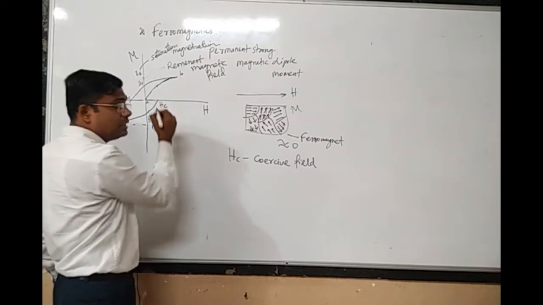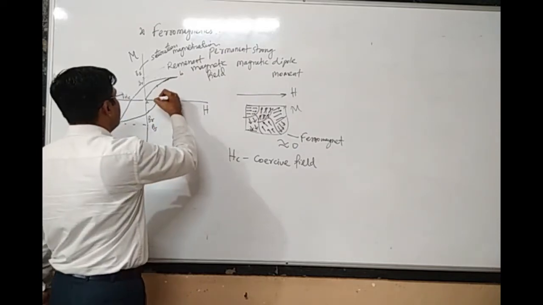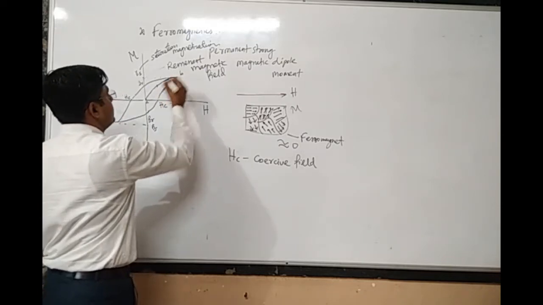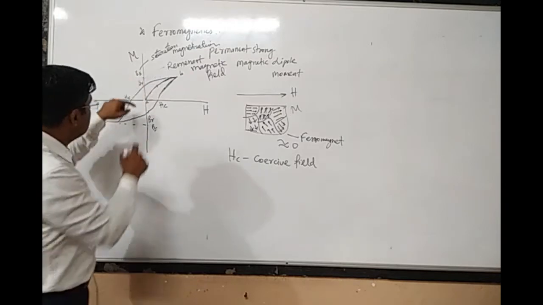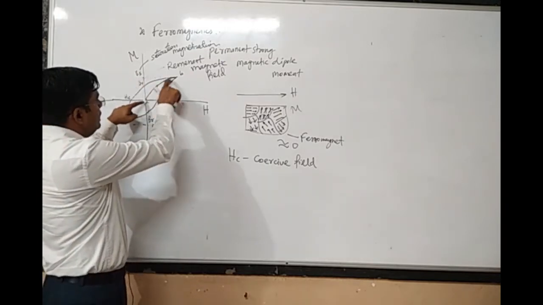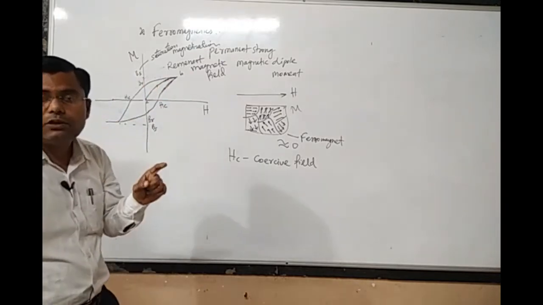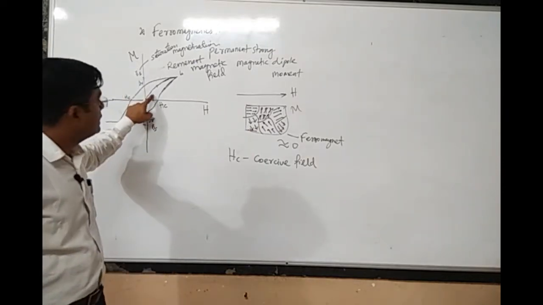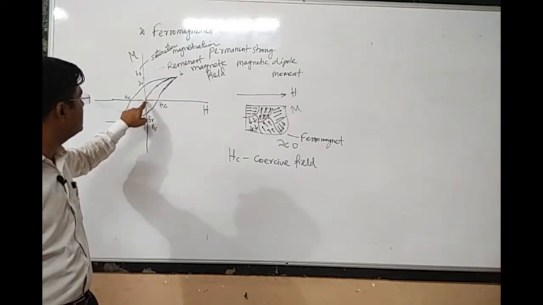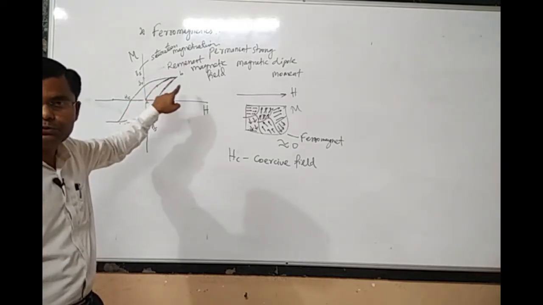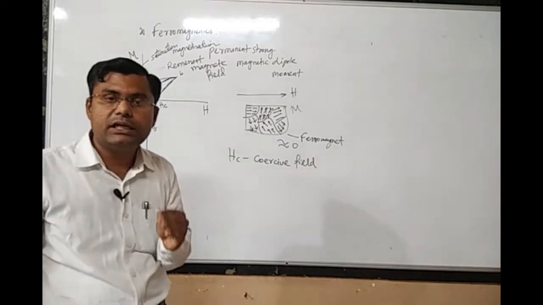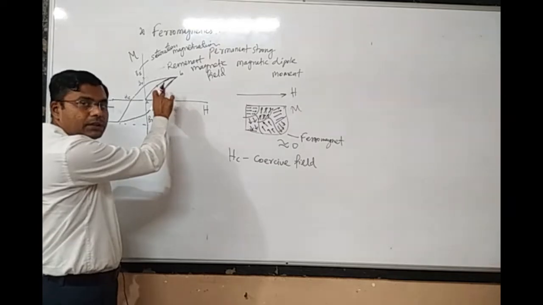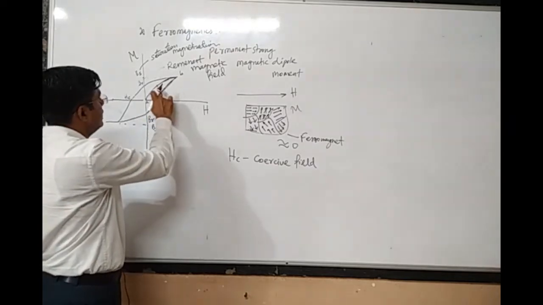After that, if I again increase the magnetic field, then you will find that the graph will be like this. You see this part A to B was traced only once. When the material is fresh, only then will you see this portion A to B. Once the material is treated by the external magnetic field, you will never see this A to B part.